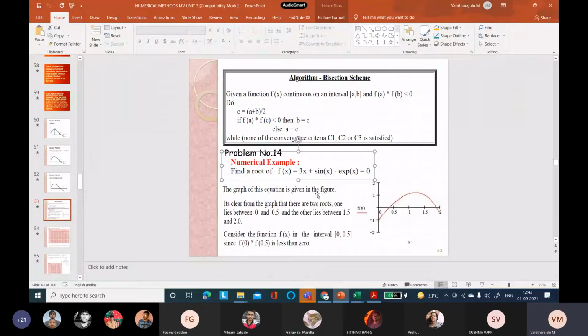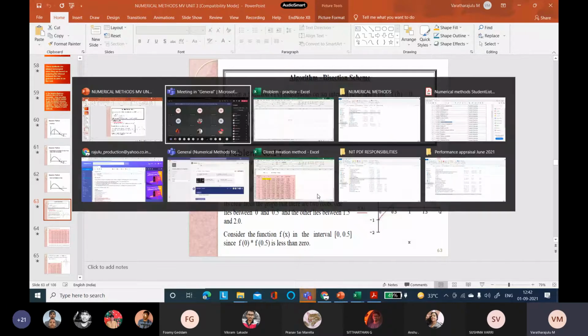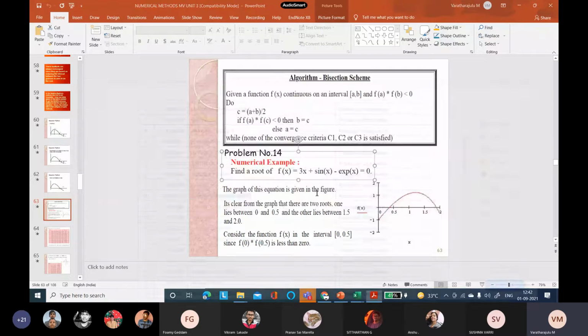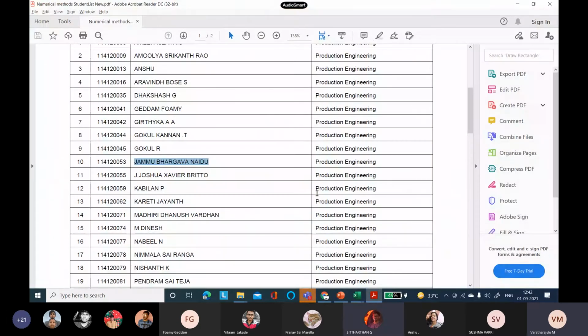If you are having your laptop, then you parallelly try to solve this problem. Anyone, do you have a laptop? Homi, Kritika, Kannan, anyone has? Yes, sir, I have the laptop, sir.